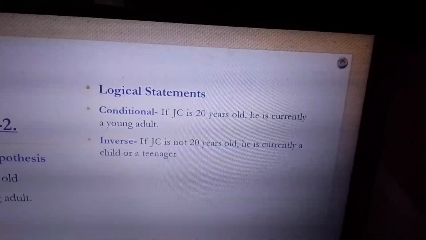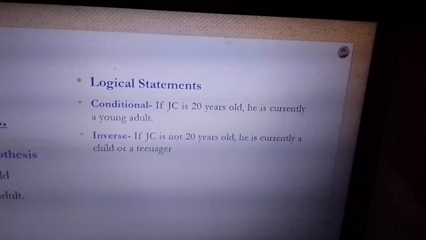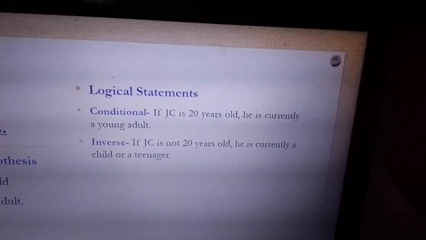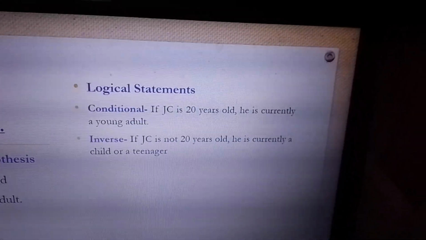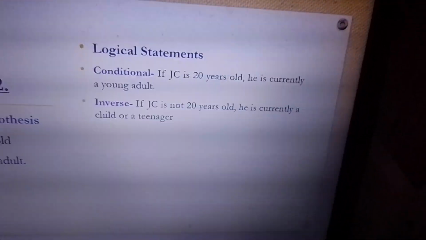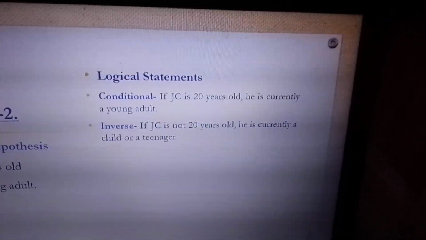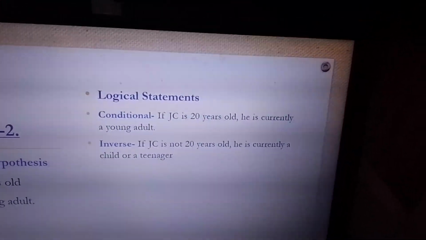Yan. If JC is not 20 years old, he is currently a child or a teenager. Baka mali mo, if JC during that time, he could be 18 or 19. So kung ganon, baka mali mo maging teenager siya. O pwede maging 8. So yun talaga yung mangyayari kapag inverse.